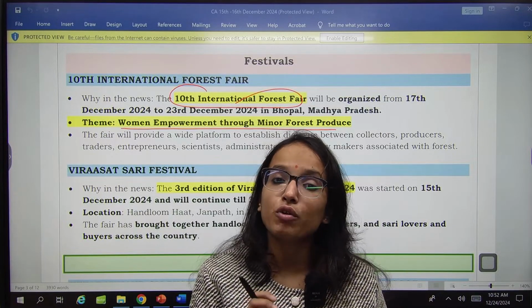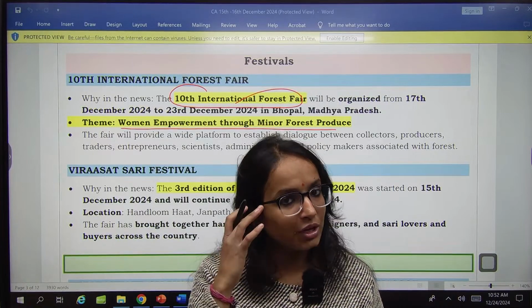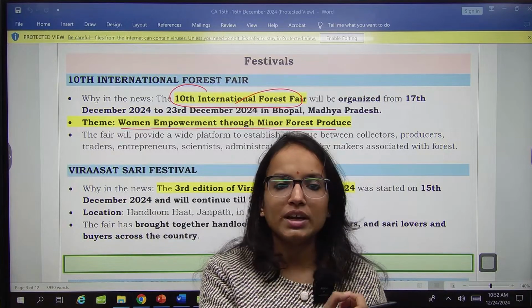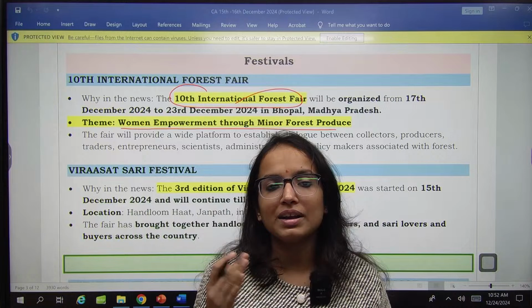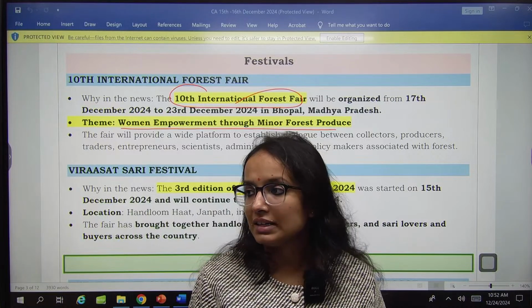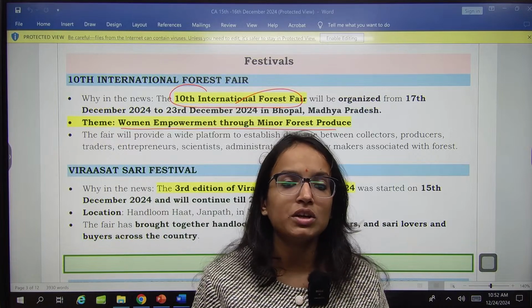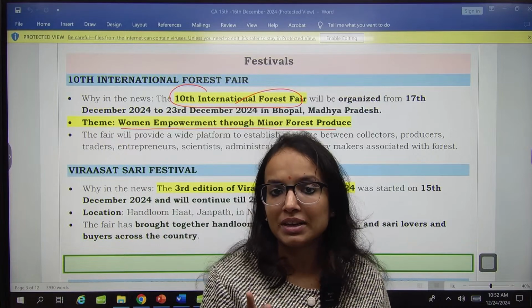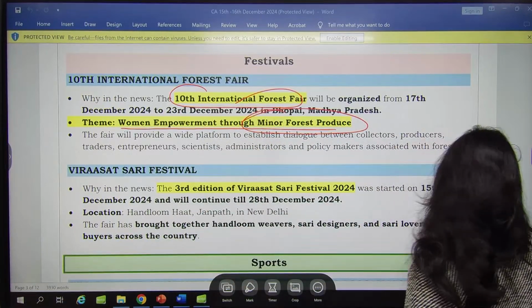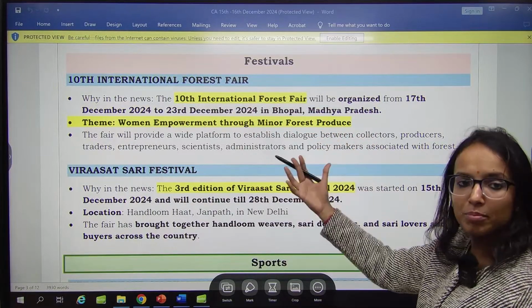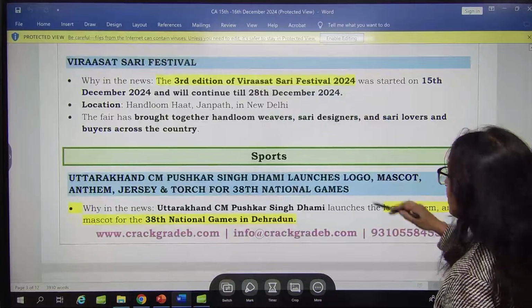What is minor forest produce? What exactly comes under minor forest produce? This is not something you can guess by size, that small items are called minor forest produce and large items are not. There is a proper classification under the forest related acts. What exactly constitutes minor forest produce is something you will be telling me. Go and read about this.